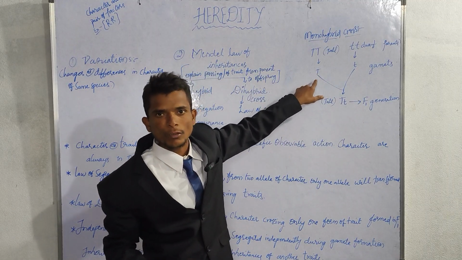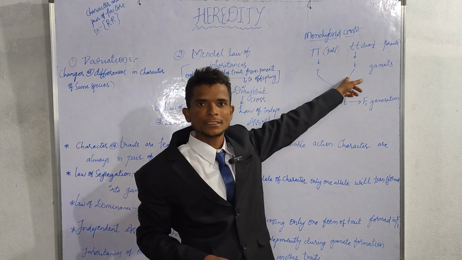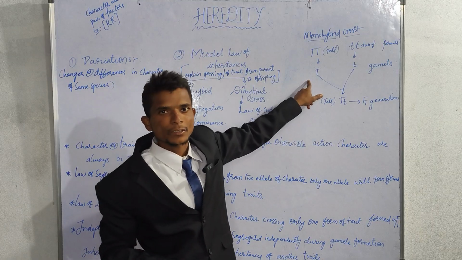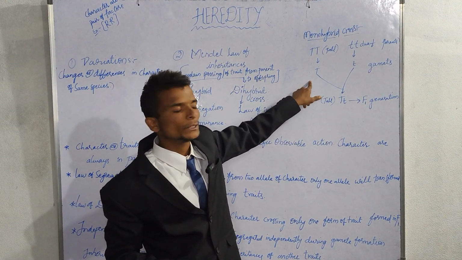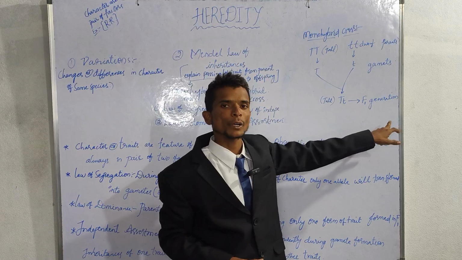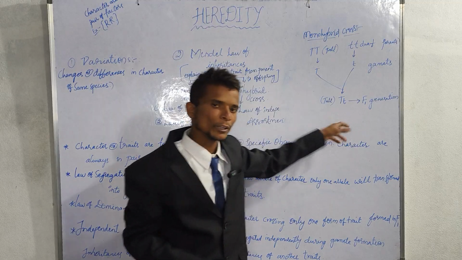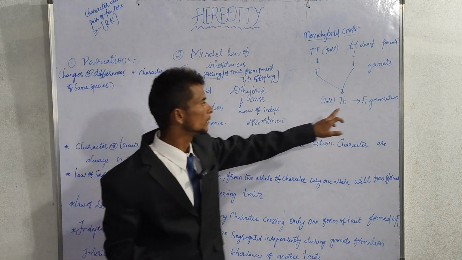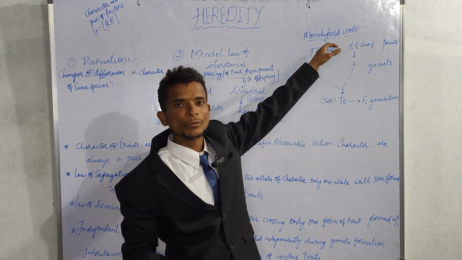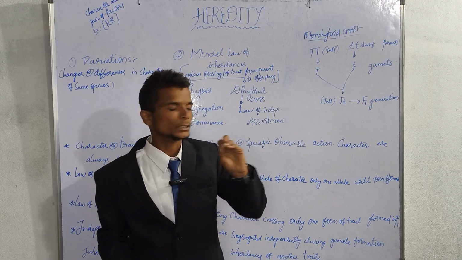Here we are seeing the law of segregation, not the law of independent assortment, because we have only one characteristic, and there is no need for the law of independent assortment. Only one character segregates to form gametes, and these two gametes fuse to produce the F1 generation, filial generation 1. All are tall. Why? Because capital T is dominating, and here we are seeing the law of dominance. So in this monohybrid cross, we are seeing two laws: the law of segregation and the law of dominance.